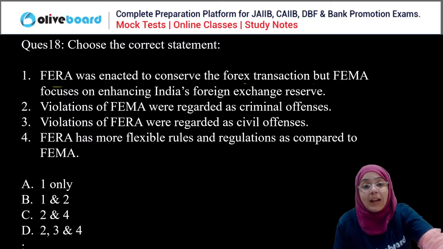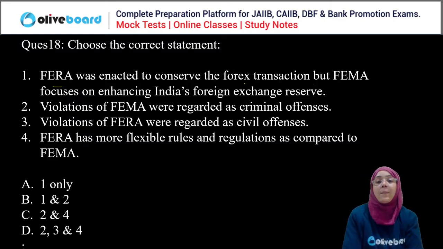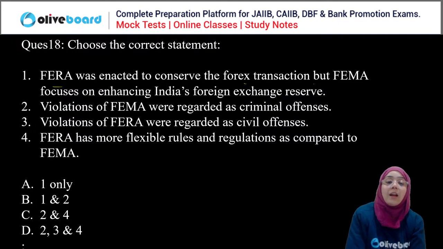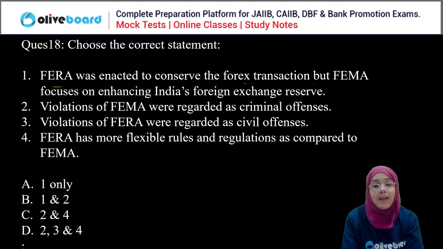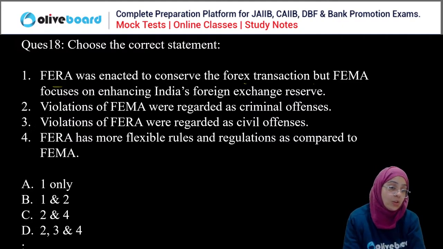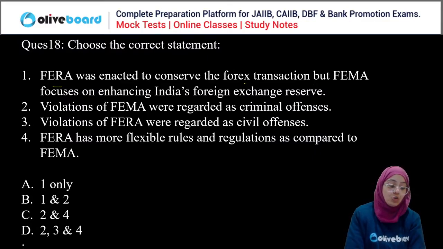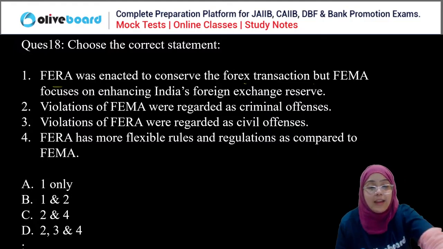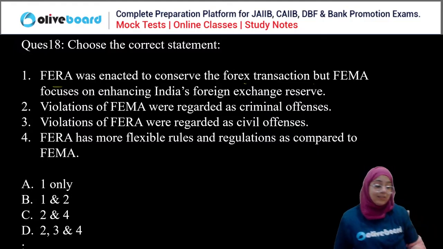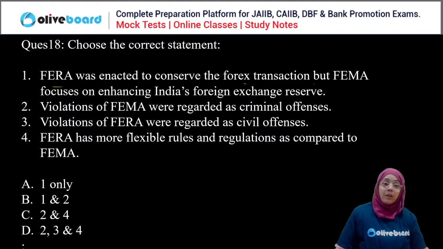Now just choose the correct statement here. Everyone, please answer this question. We have to choose the correct statement here. Everyone, FERA and FEMA, again FERA and FEMA. Choose the correct statement, guys.